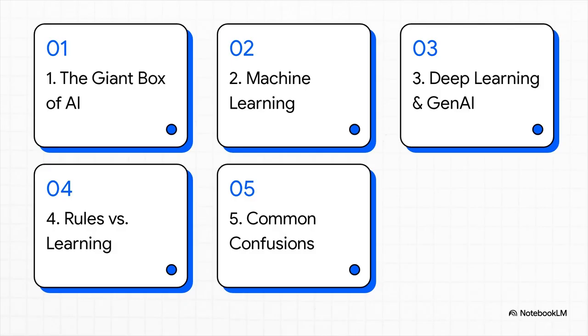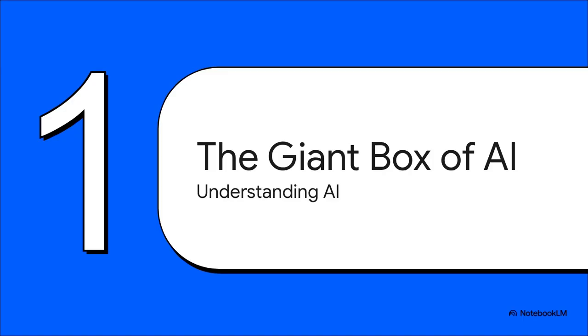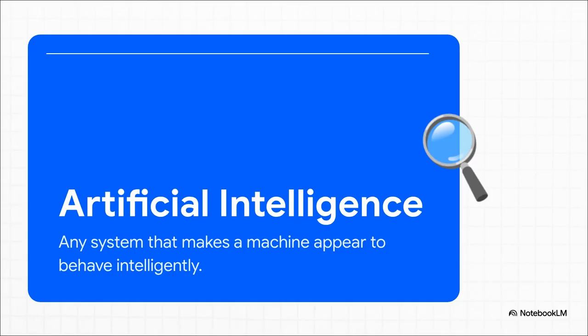We'll start with the giant box of AI, move inside to machine learning, go a layer deeper into deep learning and GenAI, look at rules versus learning systems, and then finally, clear up some of those common confusions. Okay, let's start from the very beginning with Section 1, the giant box of AI, and get a grip on our foundational concept. You know, artificial intelligence is actually a lot simpler than most people make it out to be.